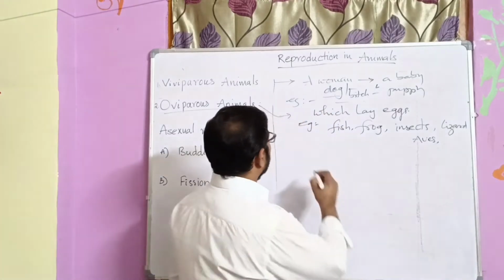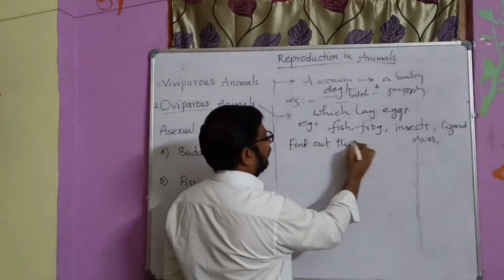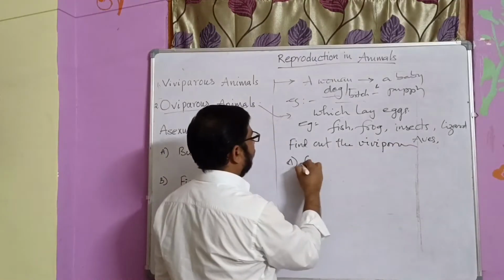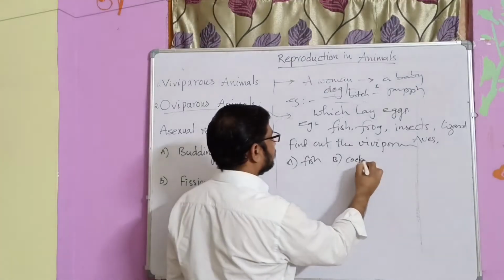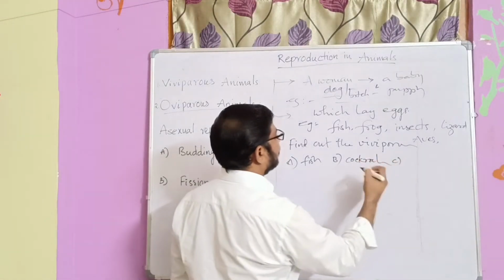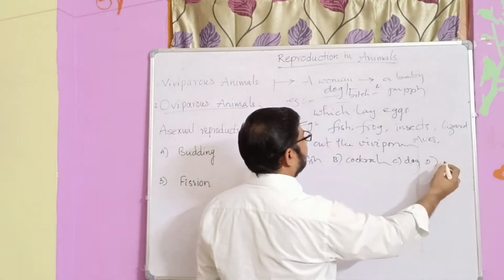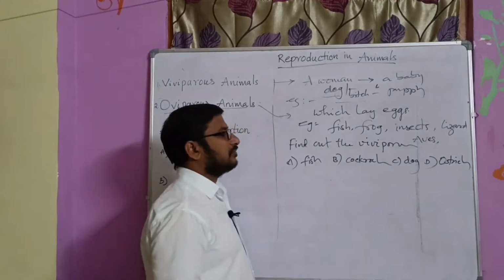Option A, fish. Option B, cockroach. Option C, dog. Option D, ostrich.